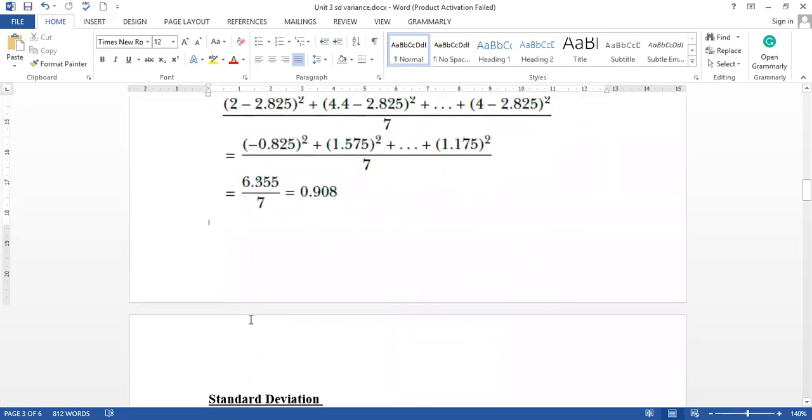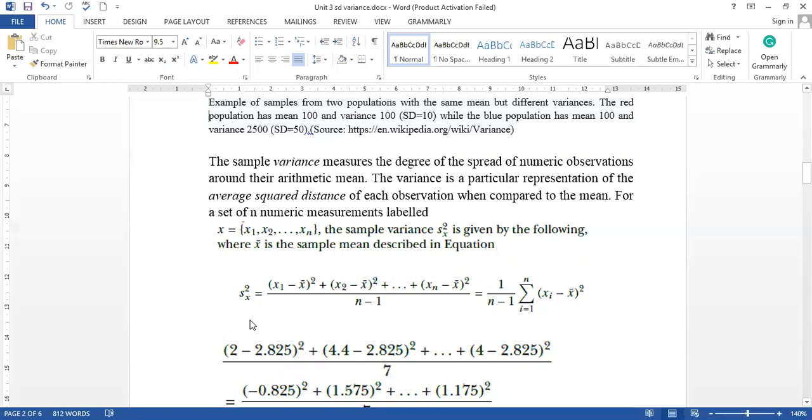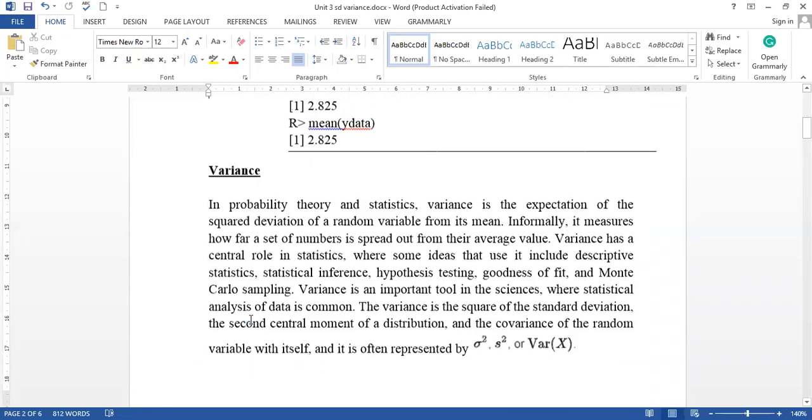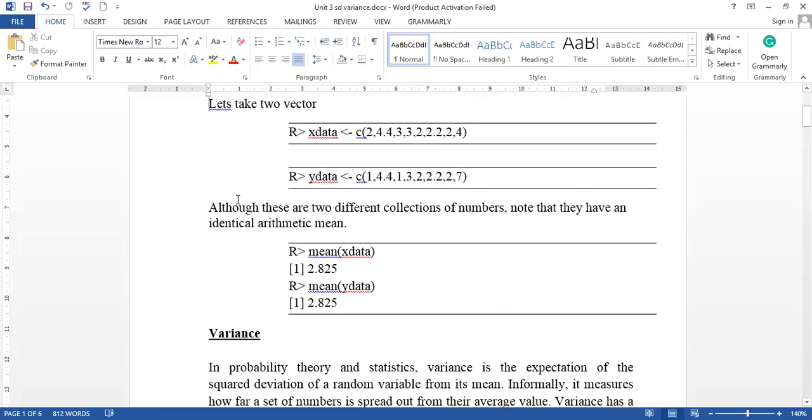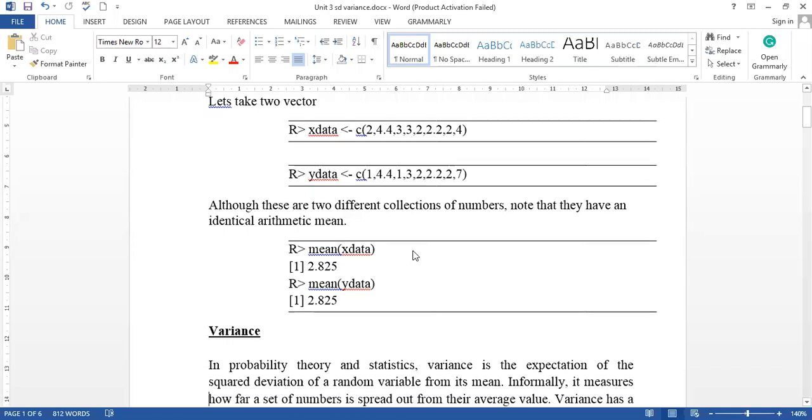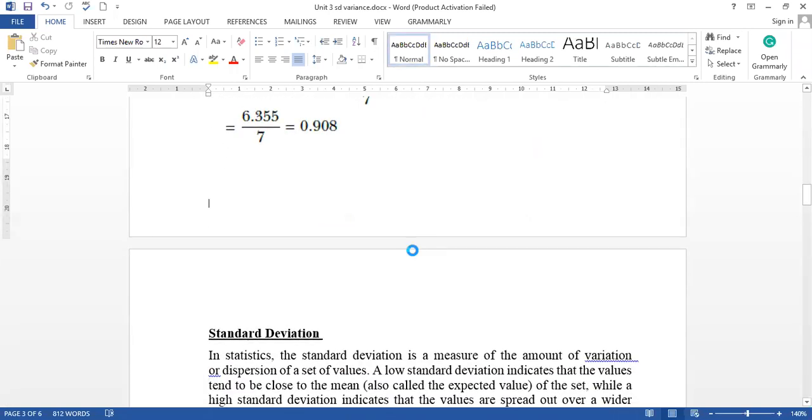So we take the same example. The X data is given. If you look at this, it contains 8 different values, and the mean value is 2.823. The first value is 2. The second value is 4.4. So how will we take the variance?